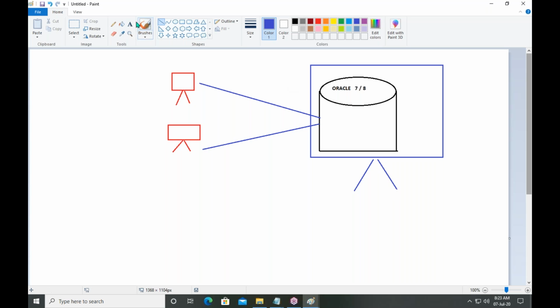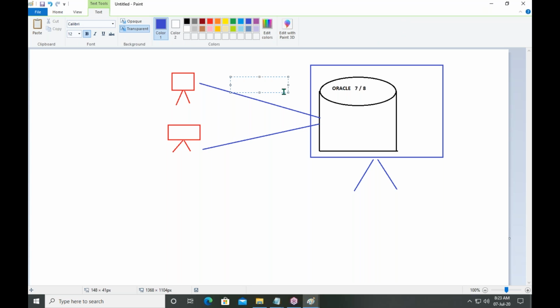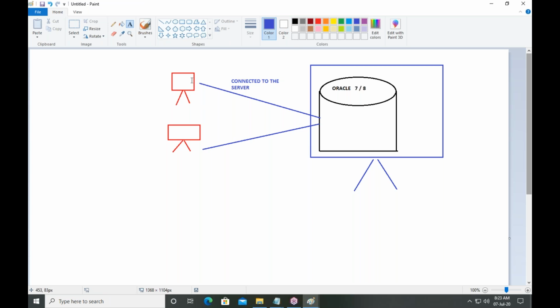If the systems are connected to the server directly, then only they can access the data. So how to connect? Already you know, LAN, WAN, MAN: local area network, wide area network, metropolitan area network. Through these networks, if the systems are already connected to the server, then you can access. Otherwise, you are unable to access through online.